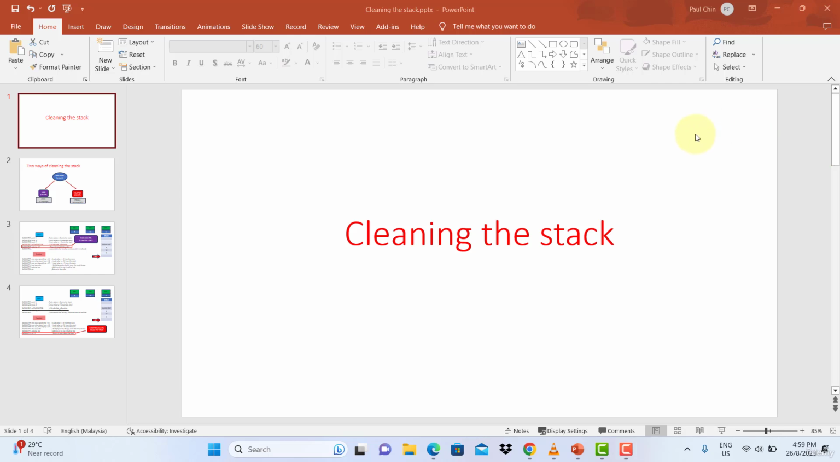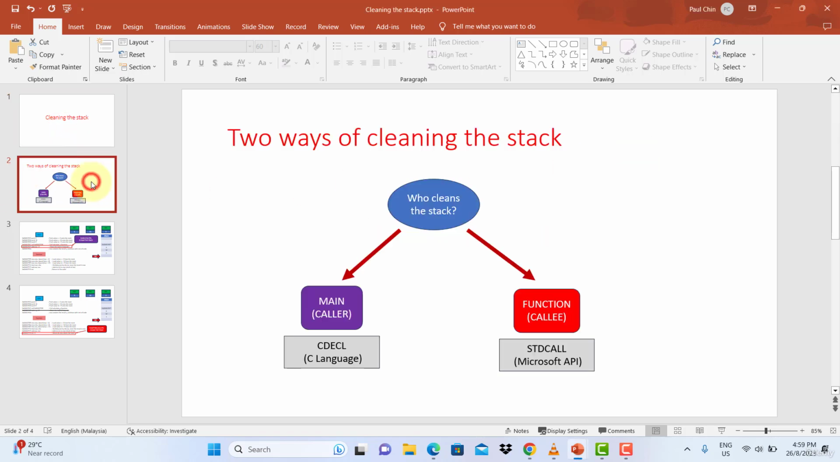Hello and welcome back. In this lesson we are going to look at something called cleaning the stack. Now there are two ways of cleaning the stack. Who cleans the stack? It can be either the caller, which is the main function, or it could be the callee, which is the child function.